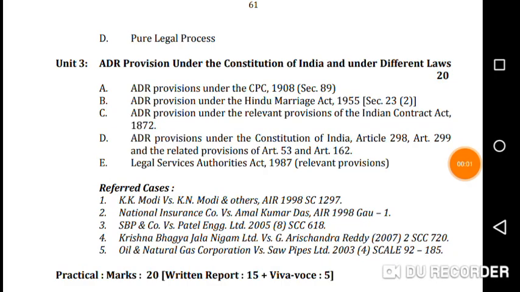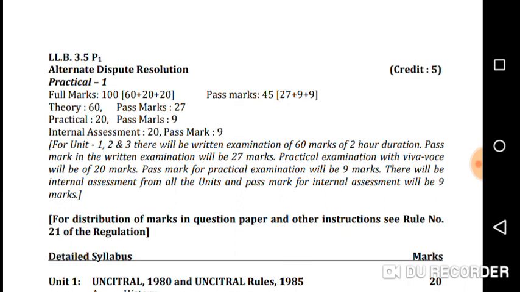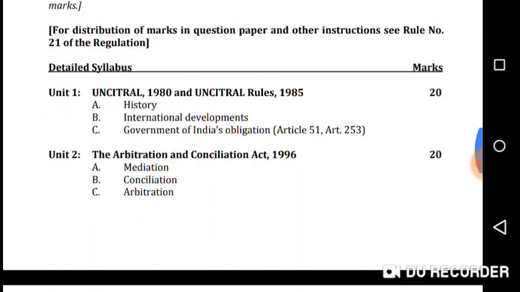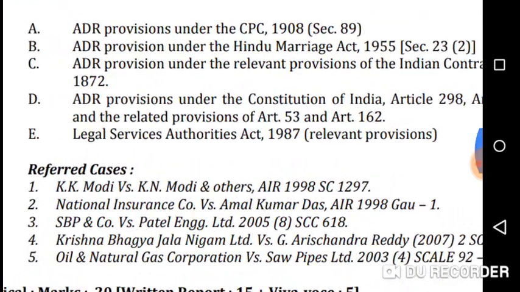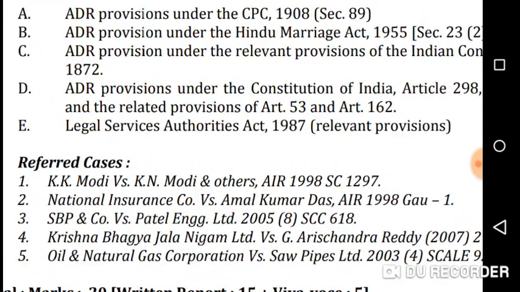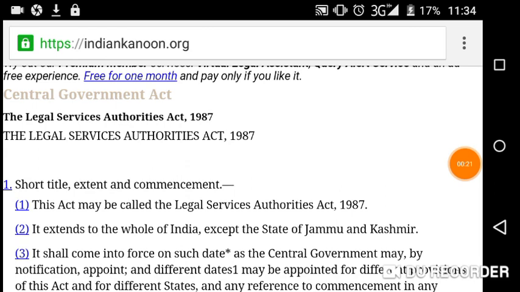This is the Guwahati University syllabus, ADR paper 3.5, alternate dispute resolution, unit 3E, which is the Legal Services Authorities Act, 1987. Relevant provisions. Only relevant provisions are important to read. I mostly prefer reading the bare acts first, so I'm going to read just the bare act.